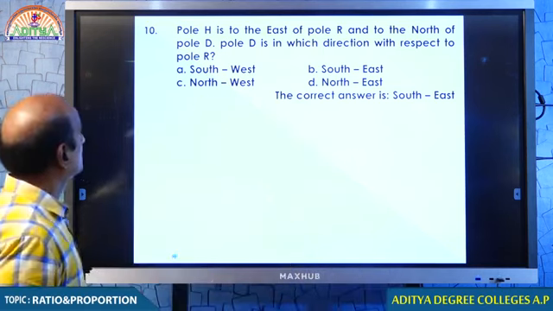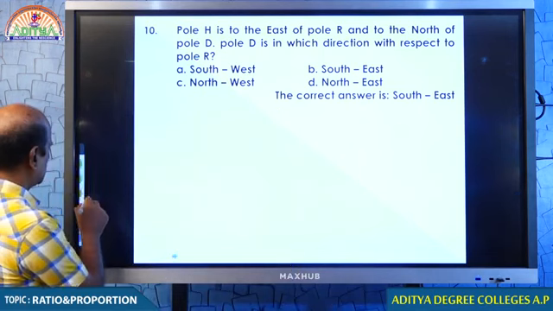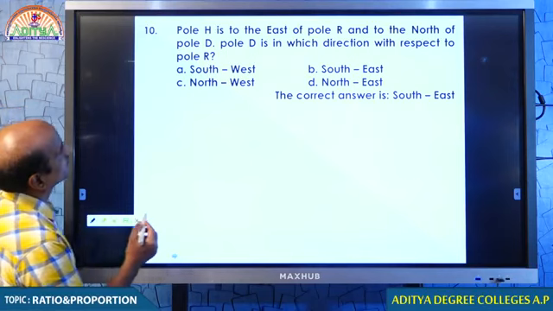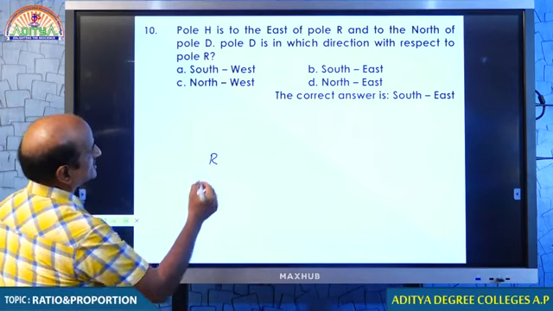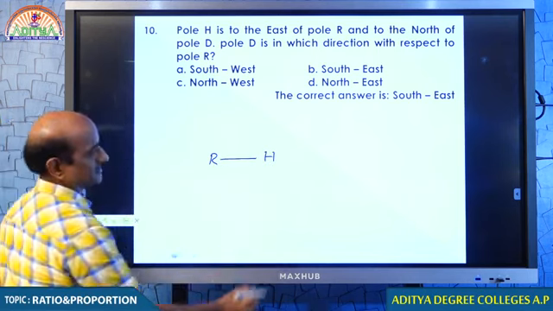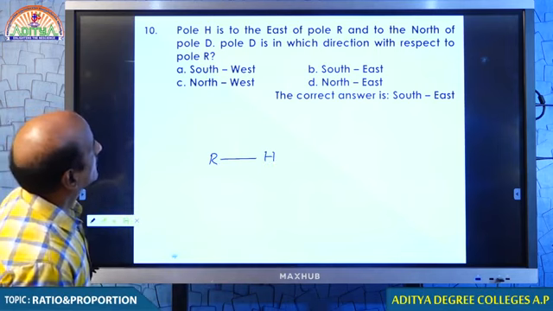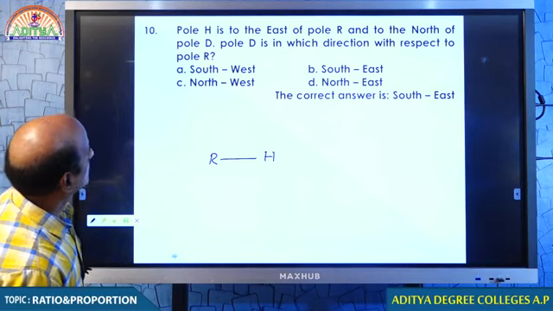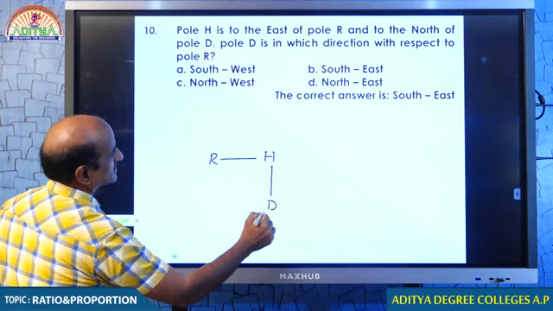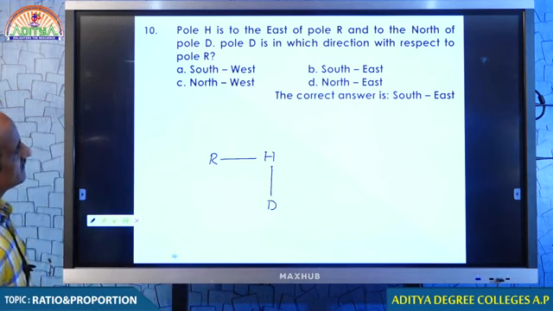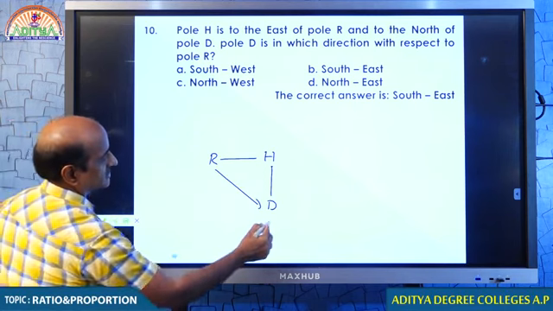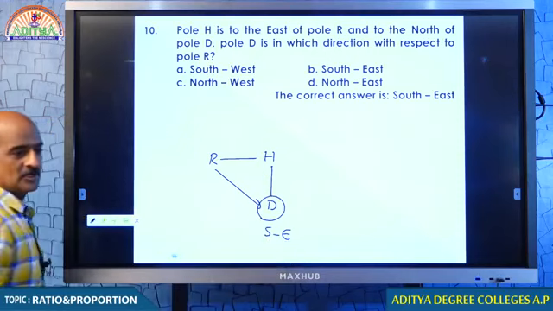We can answer this. Pole H is to the east of pole R. Come on student, you fix the position of R. Pole H is to the east of R and to the north of D. H is the north of D. I think you understand this. Pole D is in which direction with respect to R? This is very simple, no? East and south. Therefore, your answer is southeast. See how simply we could able to answer.